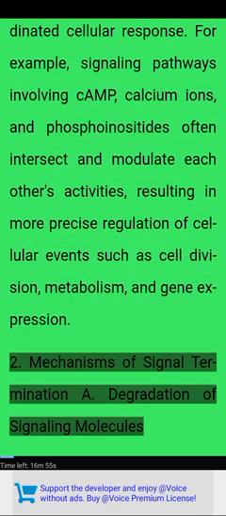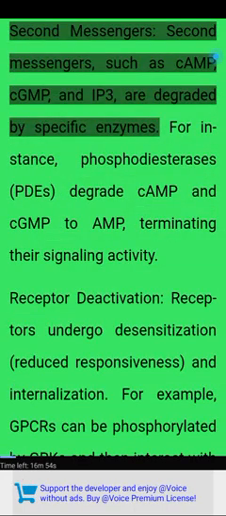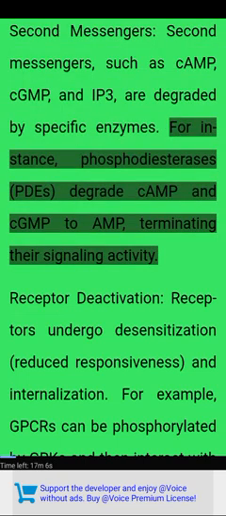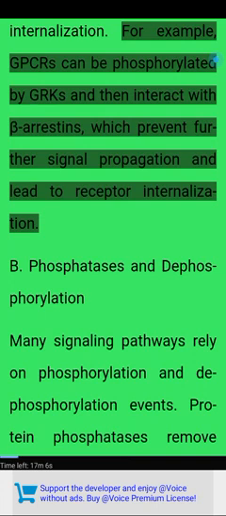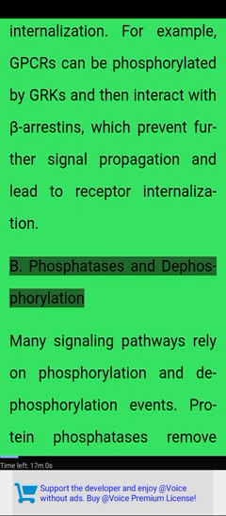2. Mechanisms of signal termination and degradation of signaling molecules. A. Second messengers, such as cAMP, cGMP, and IP3, are degraded by specific enzymes. For instance, phosphodiesterases (PDEs) degrade cAMP and cGMP to AMP, terminating their signaling activity. Receptor deactivation. Receptors undergo desensitization, reduced responsiveness, and internalization. For example, GPCRs can be phosphorylated by GRKs and then interact with beta-arrestins, which prevent further signal propagation and lead to receptor internalization.